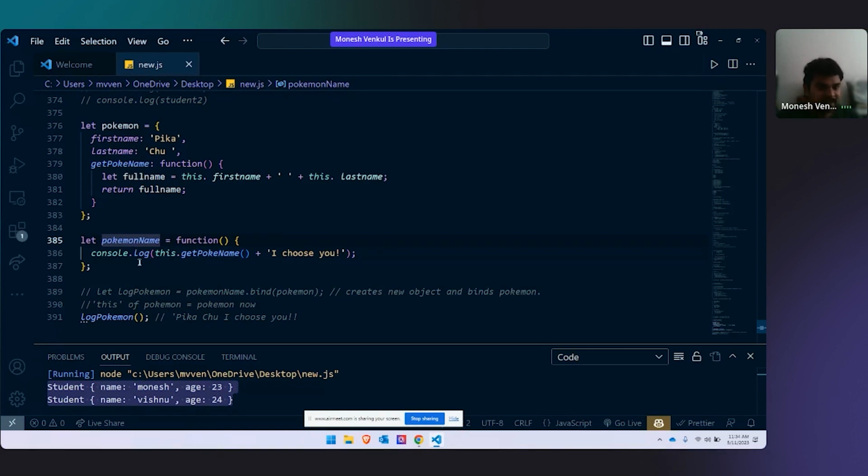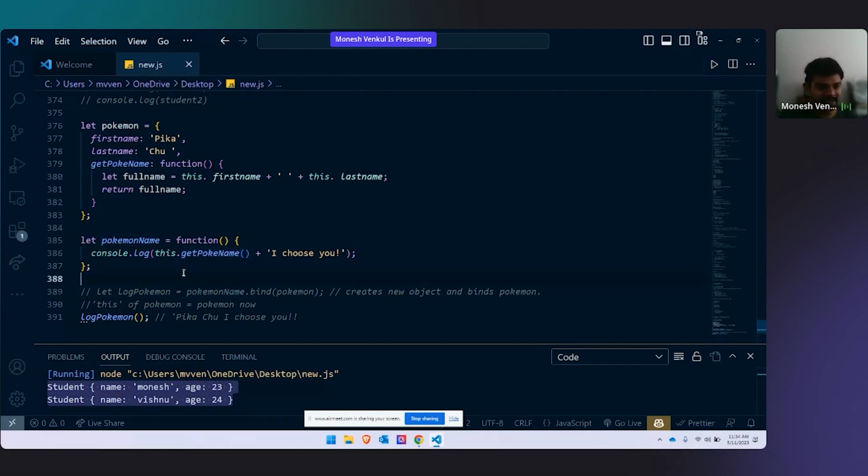Now, this function is calling this object's inner function. Understand what I'm saying? This pokemonName function is calling this getPokeName function. It's like taking a helper function. Yesterday we learned recursion, but no, it's not a function calling itself, because pokemonName is different and getPokeName is different. We are calling getPokeName from pokemonName.